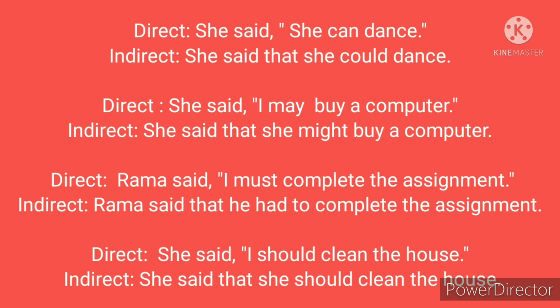Then look at the third sentence. Direct, Rama said I must complete the assignment. Indirect sentence, Rama said that he had to complete the assignment. Must is changing into had to. And look at the last example. Direct, she said I should clean the house. Indirect, she said that she should clean the house. Here, should remains as should itself. Okay, we don't have shall here, we have should, and should is remaining as should itself in the indirect speech sentence also.